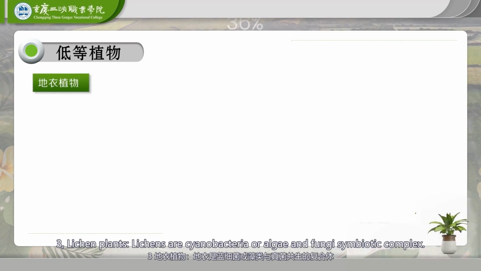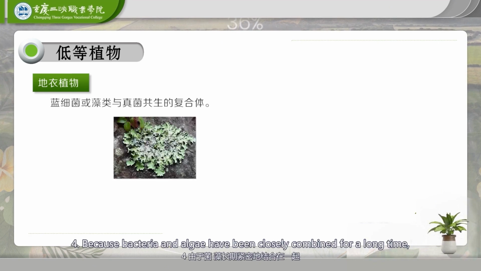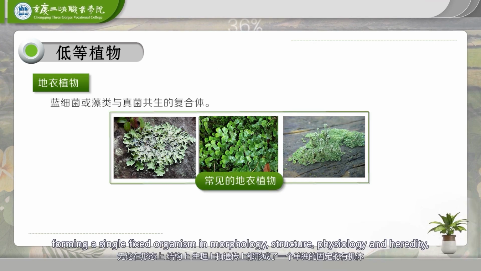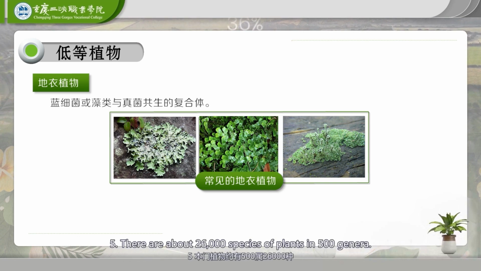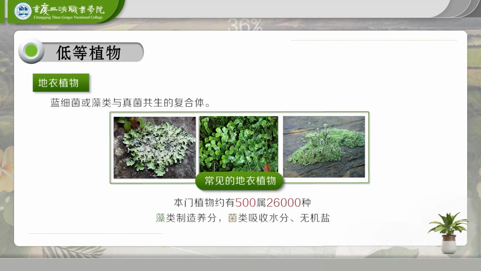3. Lichen plants. Lichens are a symbiotic complex of cyanobacteria or algae and fungi. Because fungi and algae have been closely combined for a long time, forming a single fixed organism in morphology, structure, physiology, and heredity, lichens are classified as a separate phylum, the Lichenophyta. There are about 26,000 species of plants in 500 genera. Algae make nutrients, and fungi absorb water and inorganic salts.